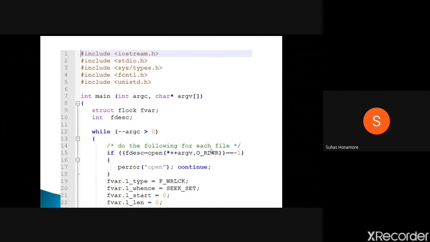Now we'll see how this locking happens, and how the fcntl function can be used.